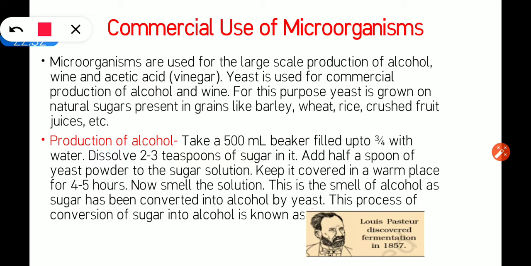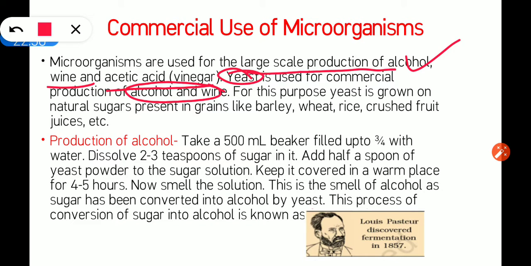Microorganisms are used for the large scale production of alcohol, wine, and acetic acid. Acetic acid, the other name of acetic acid is vinegar, that is used in pickles. Yeast is used for commercial production of alcohol and wine. So to produce alcohol and wine, what is used? Yeast is used. And how it is used?